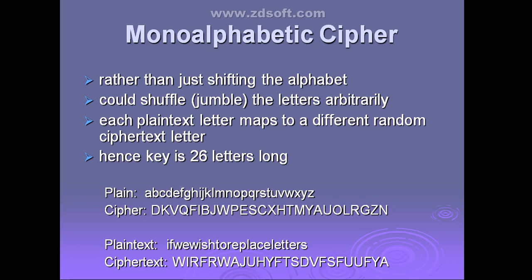In case of monoalphabetic cipher, if you are converting the plain text into the cipher text, the key size is always 26 letters long. There, in the Caesar cipher, the key size was only one number, only one letter long, but here it is 26 letters long. That means here we are going to consider the permutation. What do you mean by permutation? Have you heard this one? Permutations and combinations, in mathematics you have studied this one.